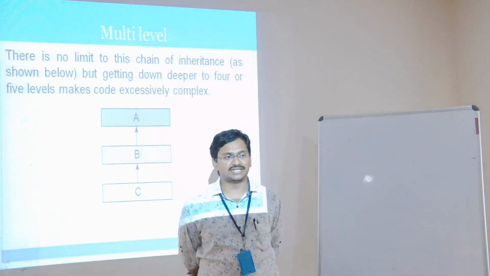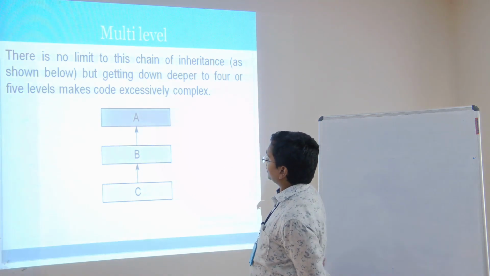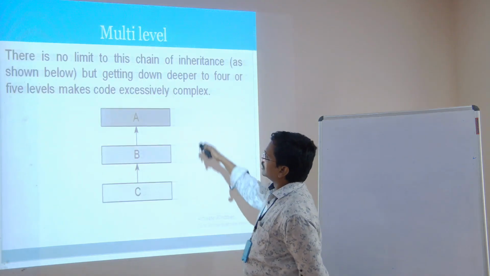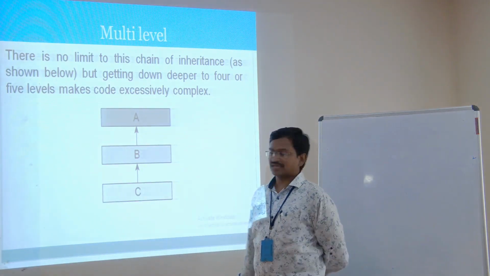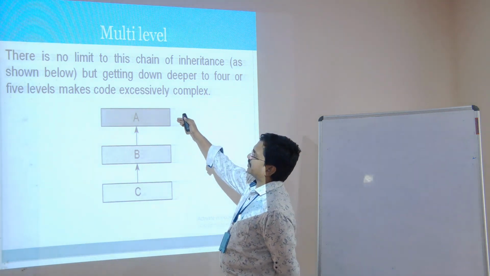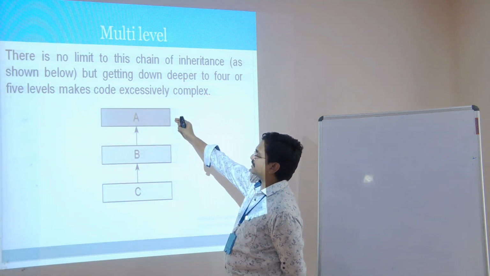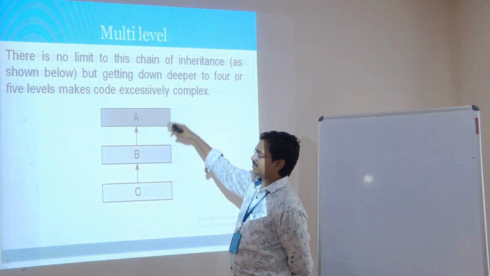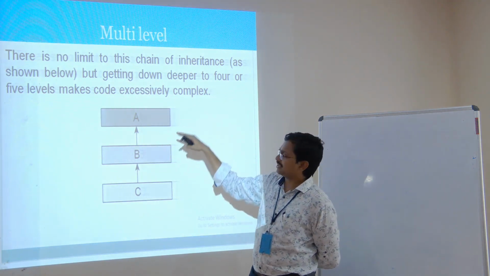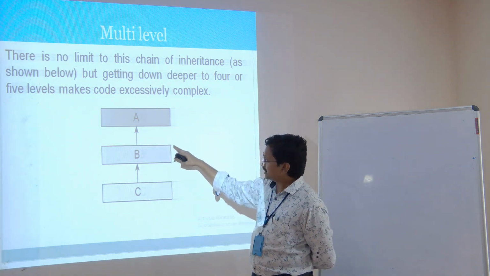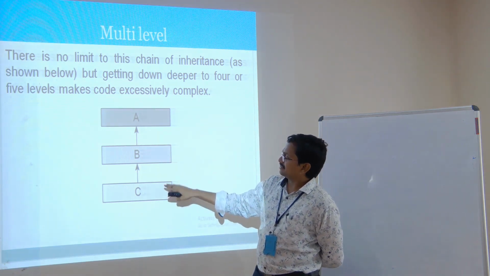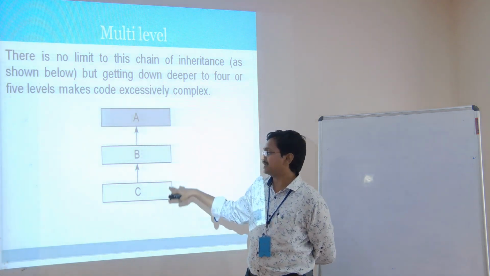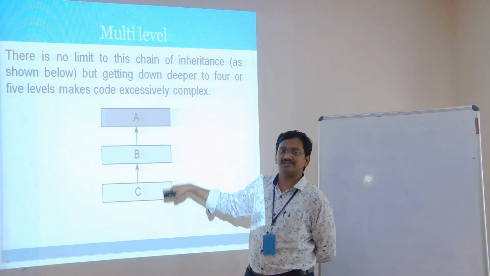And next one, multi-level inheritance. What is this multi-level? In the previous slide we had A and B, but now we can see A, B and C. Here A is a superclass or parent class, and A is the only parent here, and B is acquiring the properties of A. A is a parent class and B is a child class. Now coming to this level, C is acquiring the properties of B. Now B is acting as parent class for C, and C is the child class for B.